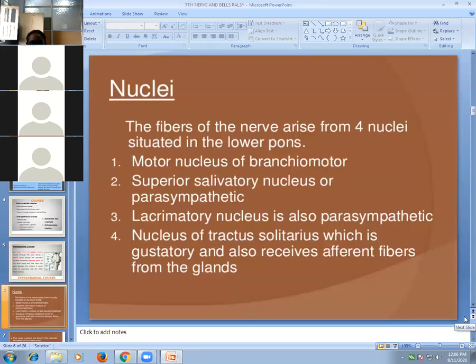The fibers of the nerve arise from 4 nuclei, which are situated in the lower pons. Motor nucleus, superior salivatory nucleus for secretomotor fibers. Lacrimatory nucleus is also parasympathetic, that is secretomotor. Nucleus of tractus solitarius, which is for taste sensation, which is gustatory and also receive afferent fibers from the glands. This lacrimatory nucleus, superior salivatory nucleus, these are for secretomotor fibers, and this motor nucleus is for the muscles.